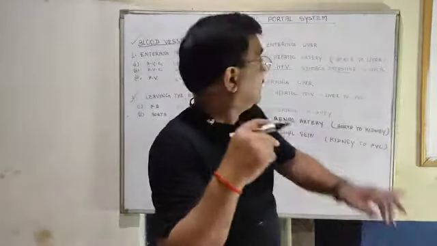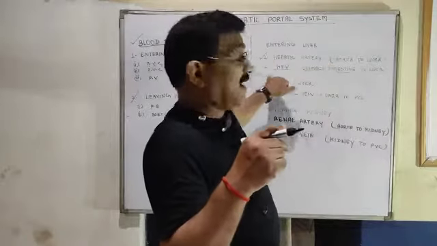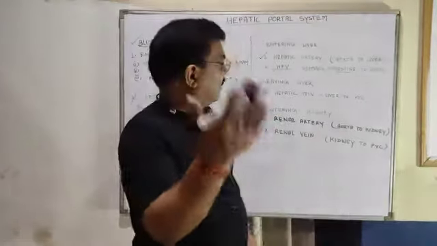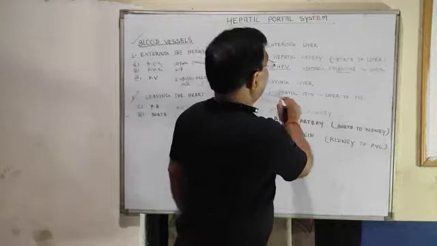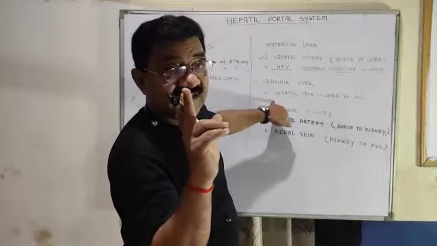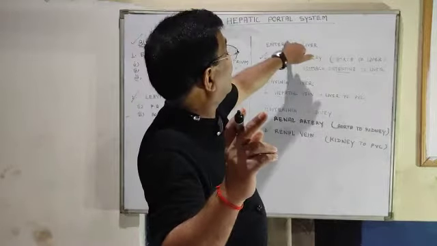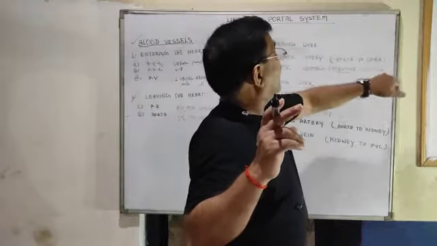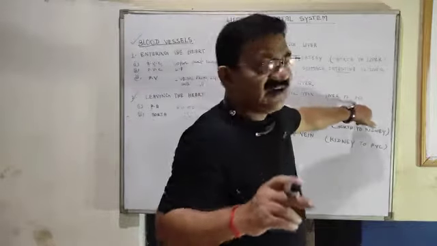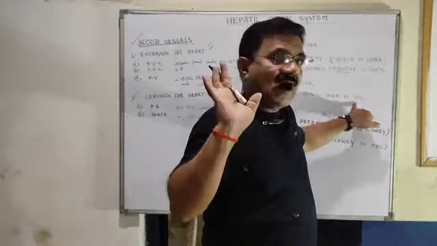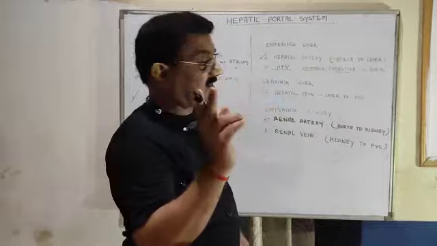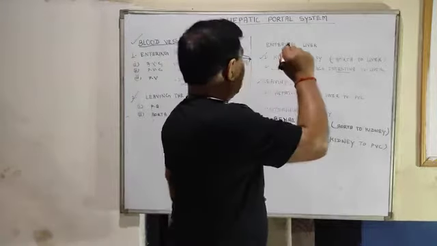Don't be confused: hepatic artery and hepatic portal vein. Now, the blood vessel which comes out from the liver is the hepatic vein. Once again, the hepatic portal vein and hepatic vein are different. The hepatic portal vein goes from the stomach and intestine to the liver, and the hepatic vein goes from the liver to the posterior vena cava and then to the heart. This part is clear: the blood vessels which enter and leave the liver.